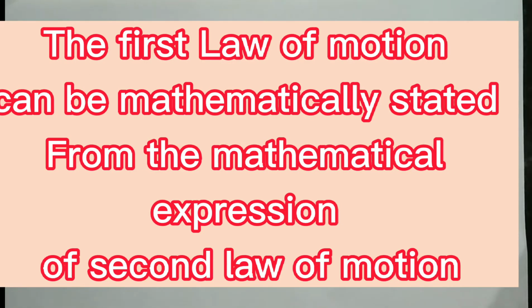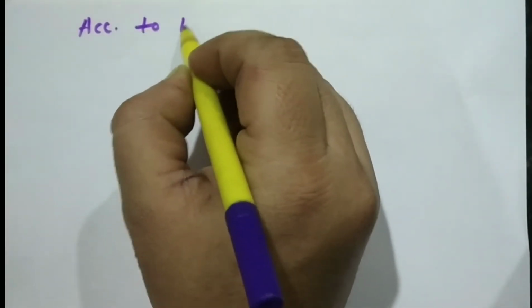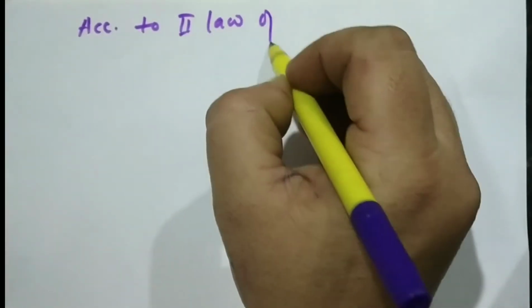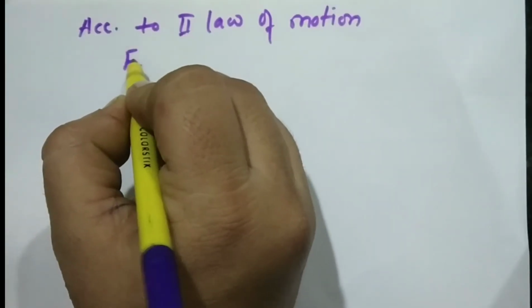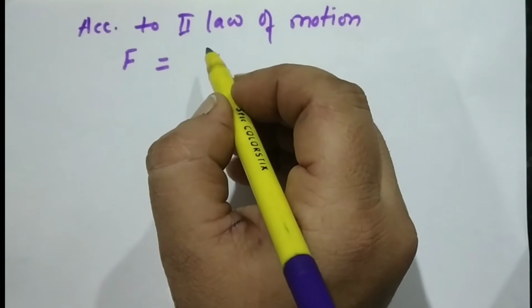Today we are going to derive the first law of motion from the mathematical expression of the second law of motion. According to the second law of motion, F, or the force, is equal to the change in momentum by time.